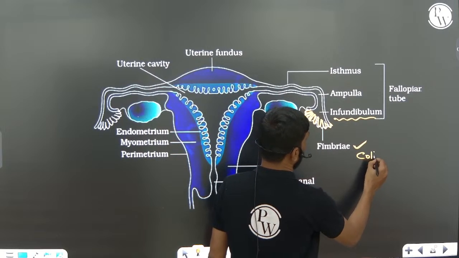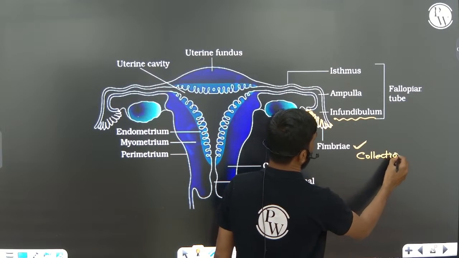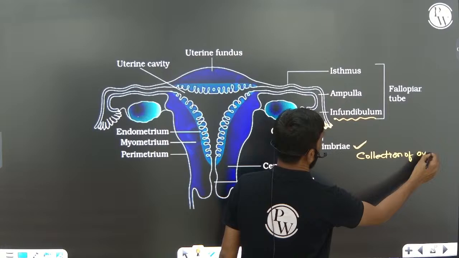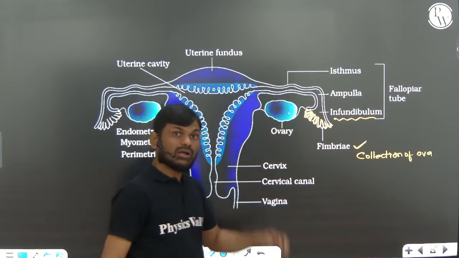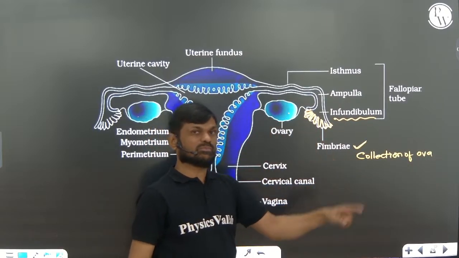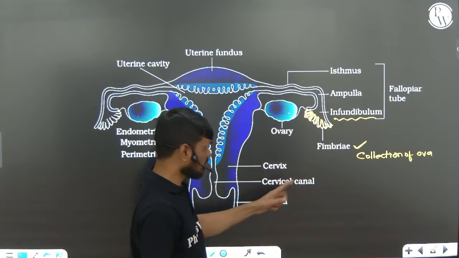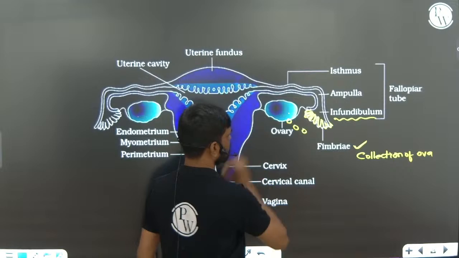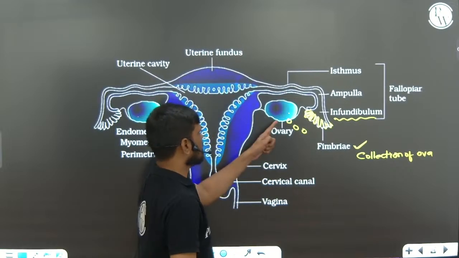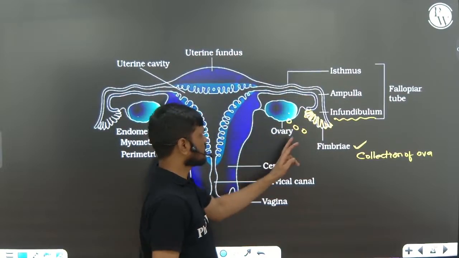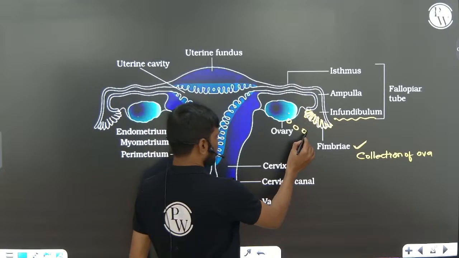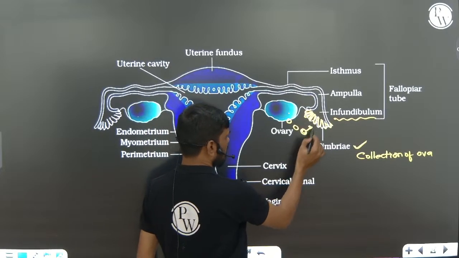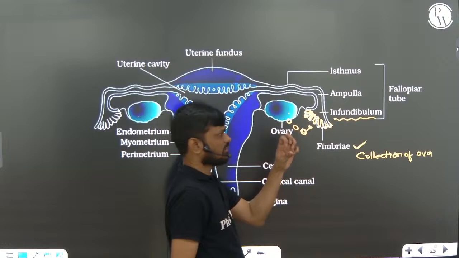Collection of ova. Collection of ova after ovulation. That is important, not before ovulation. After ovulation, you can say they are releasing ova. The ovary releasing ova, right? After ovulation, these ova will be collected by the fimbriae.